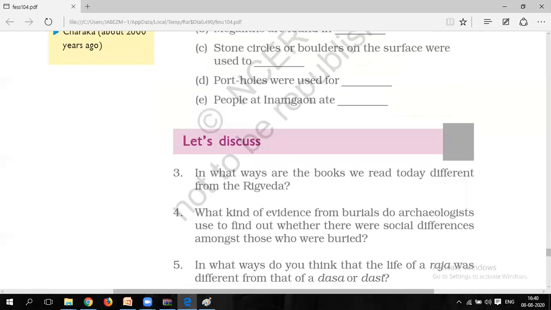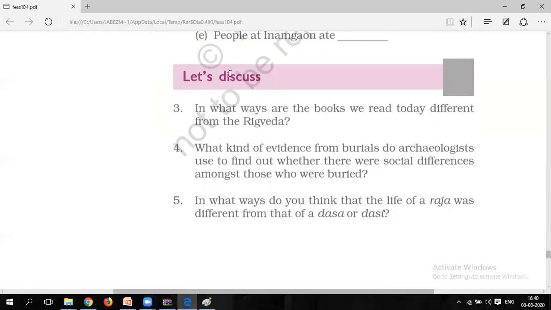Now let's move on to the "Let's Discuss" section. So let's discuss question number 3. What is the question? In what ways are the books we read today different from Rig Veda?